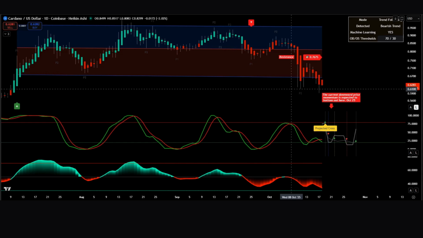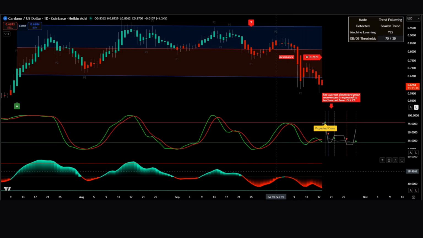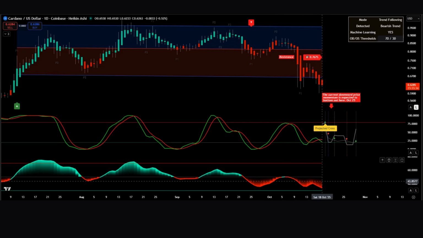Now let's examine the Machine Learning RSI, one of the lagging tools. It's still in negative territory, confirming that momentum remains bearish overall. However, notice how the red histogram bars are shrinking in size. This shows selling pressure weakening. As this histogram lightens or begins shifting toward aqua green, it typically signals the early stages of a rebound.